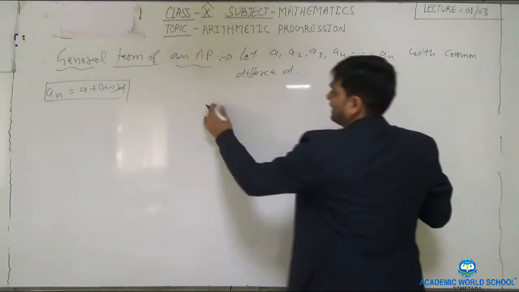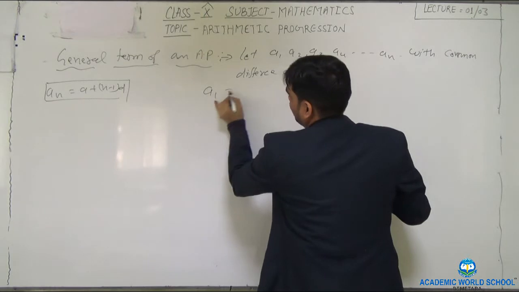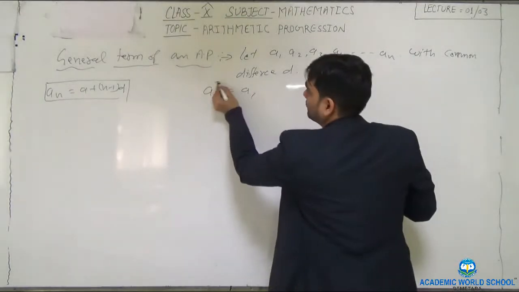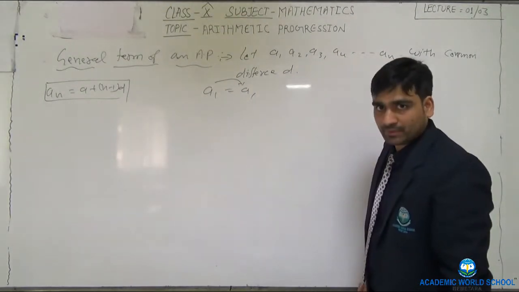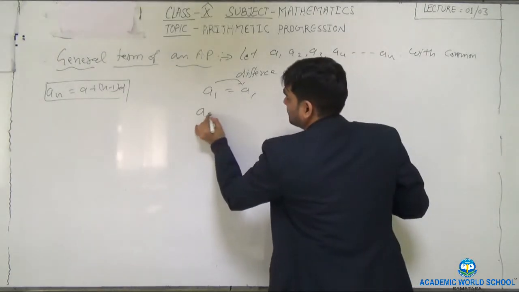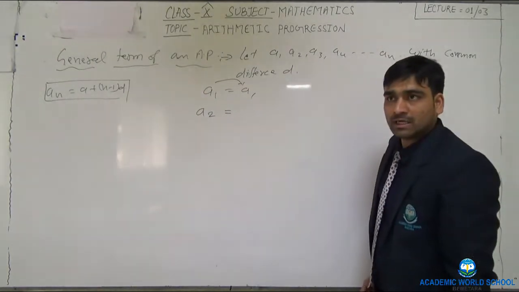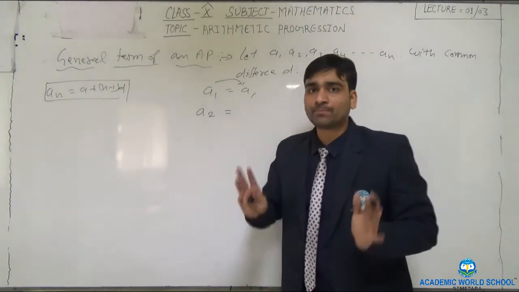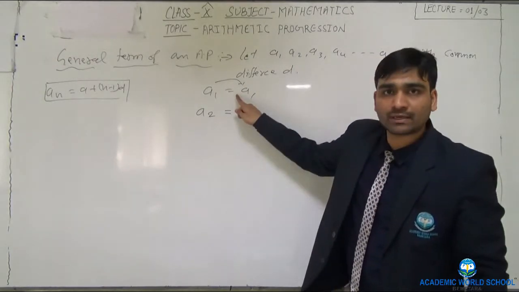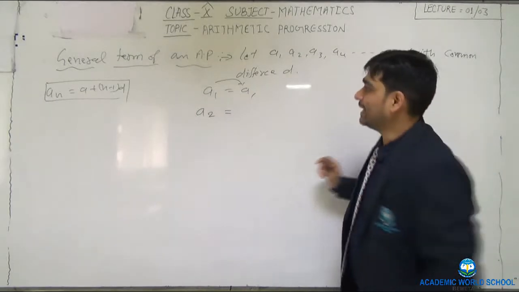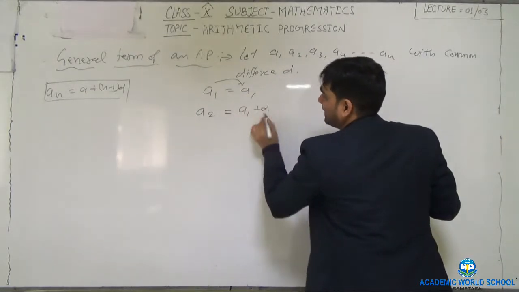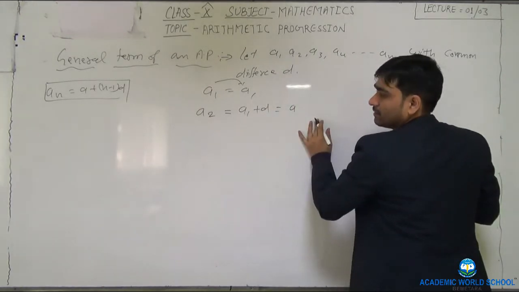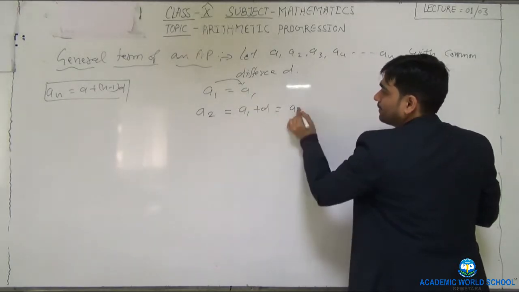Okay, so let A1 is equals to A, that is, first term is equals to A. Correct. Then A2, what will you write? A2, second term, how can we find it? By adding the common difference in A1. So we can say that A1 plus D will give us A2. So A1 is A plus D.